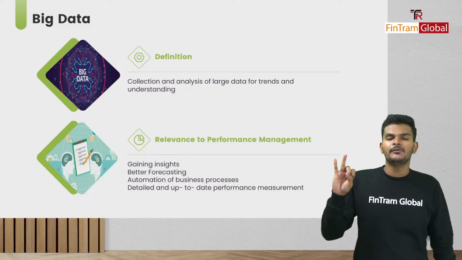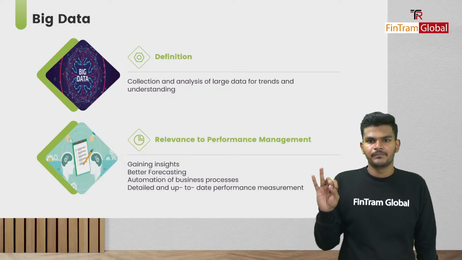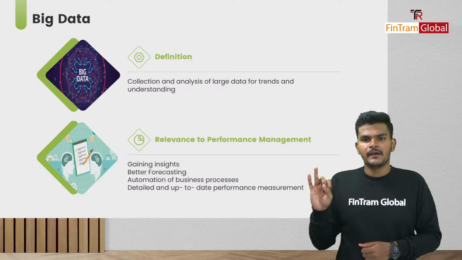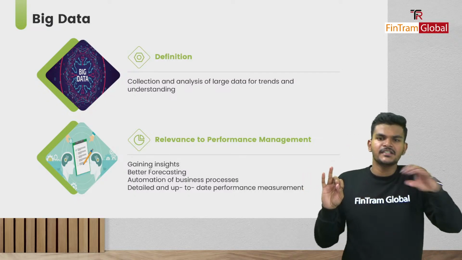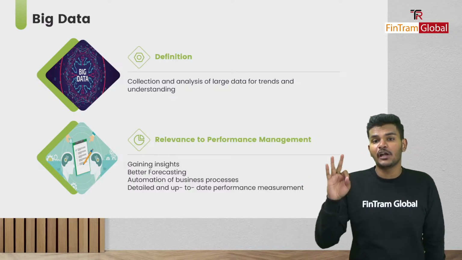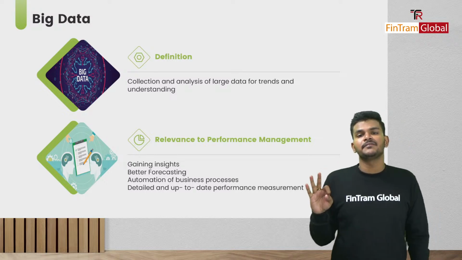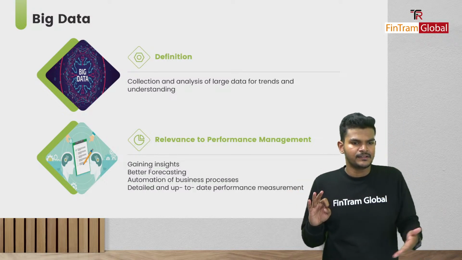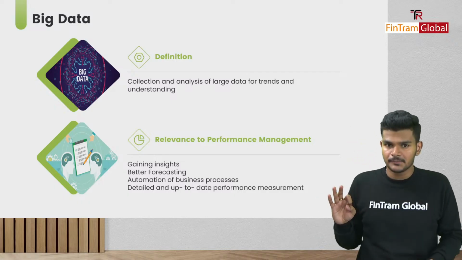And secondly, we have variety. Big data includes a huge variety of data, right? It has a diverse amount of data within it. And then the third V stands for velocity. Velocity stands for the speed at which we are getting that particular data, and we can get data in a fraction of a second as well, right?